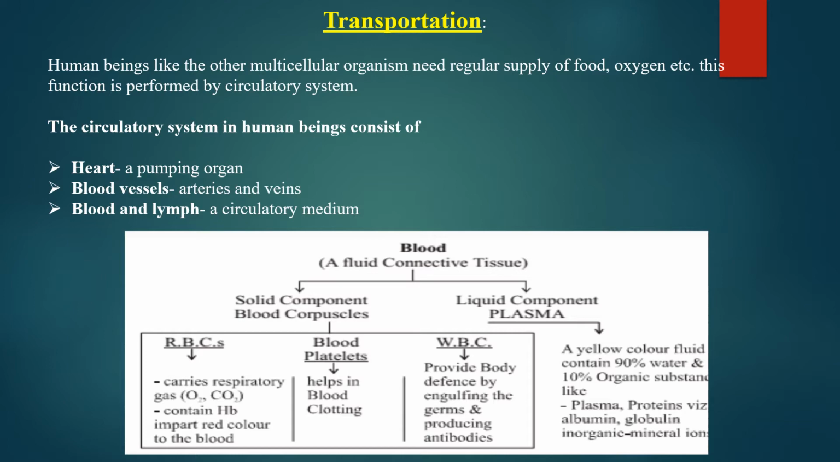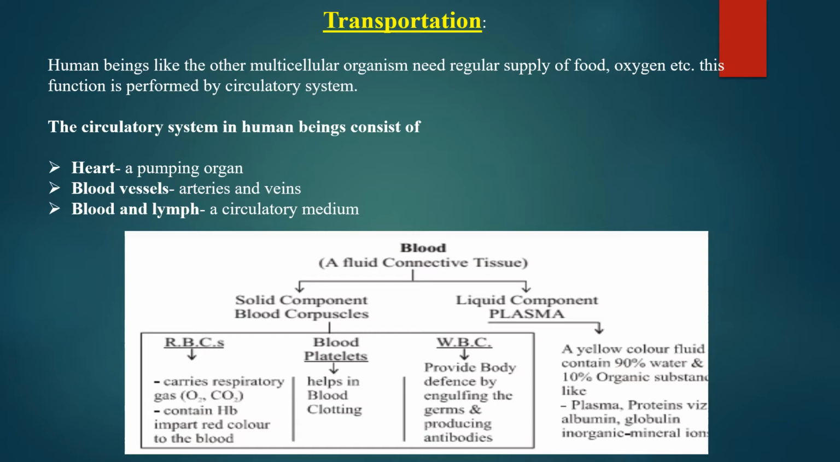As we know, the blood is a connective tissue. It consists of the blood corpuscles and plasma. Blood corpuscles are of three types: RBCs, blood platelets, and WBC. WBC means white blood corpuscles. RBC's function is to carry oxygen and carbon dioxide. It contains hemoglobin, which imparts the red color to the RBCs.